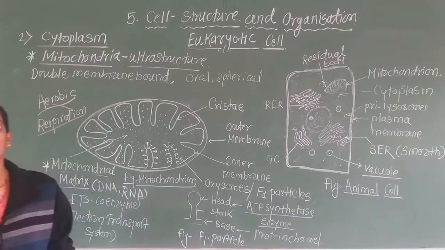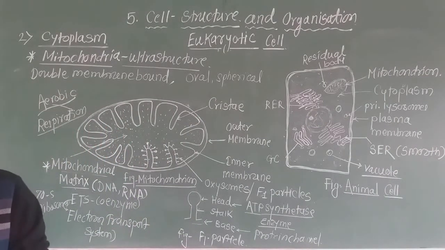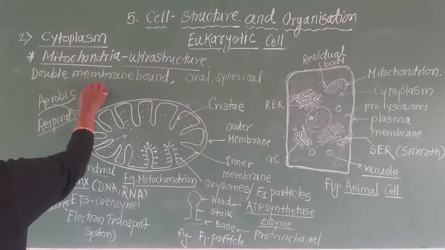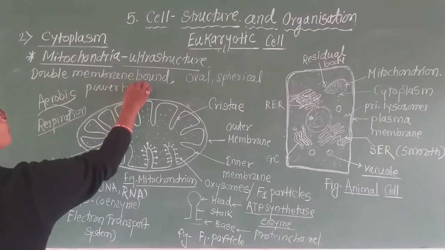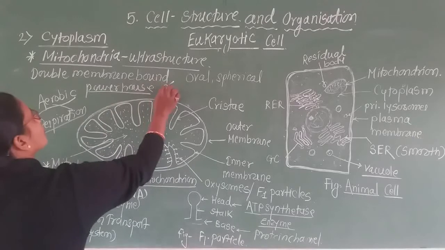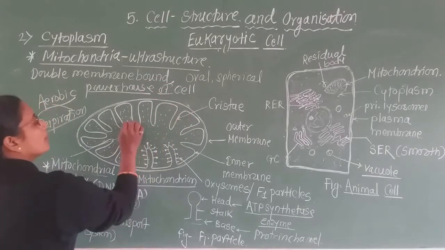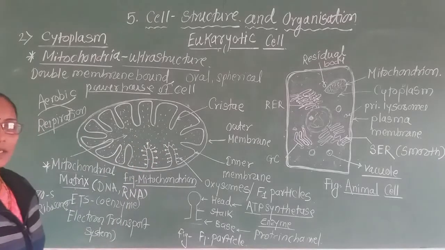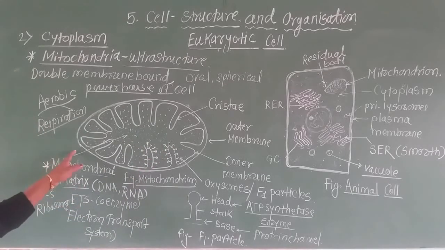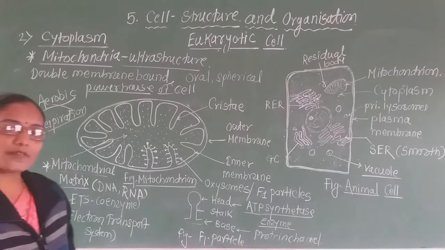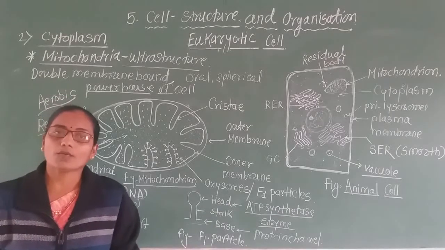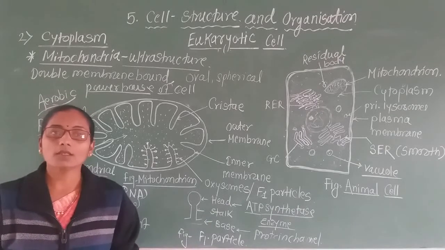Okay, such a structure of mitochondria is responsible for the formation of ATP molecules, and hence it is called the powerhouse of the cell, or also the storehouse of the cell. ATP molecules are formed inside the mitochondria by the process of aerobic respiration, and due to this, the chemical form of energy, that is ATP, is formed, and this chemical form of energy is accepted by the cells.